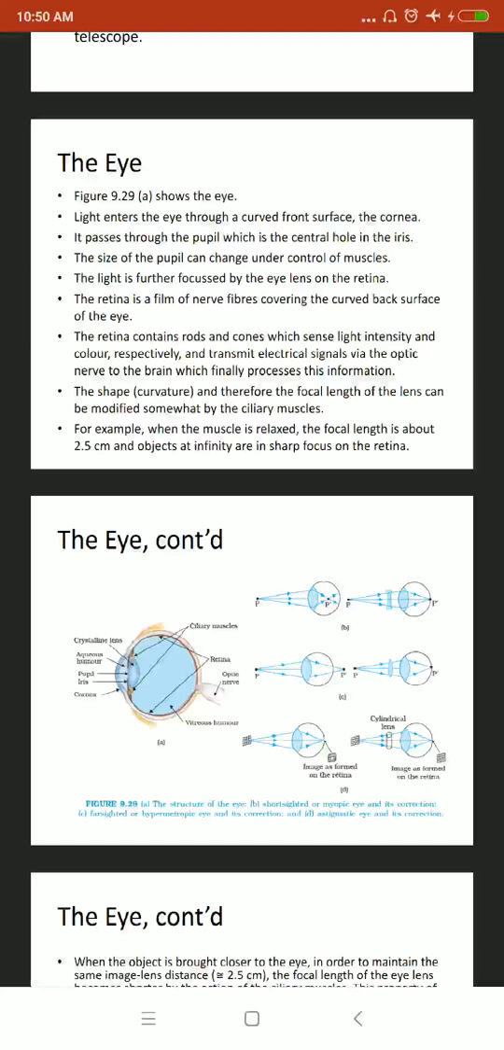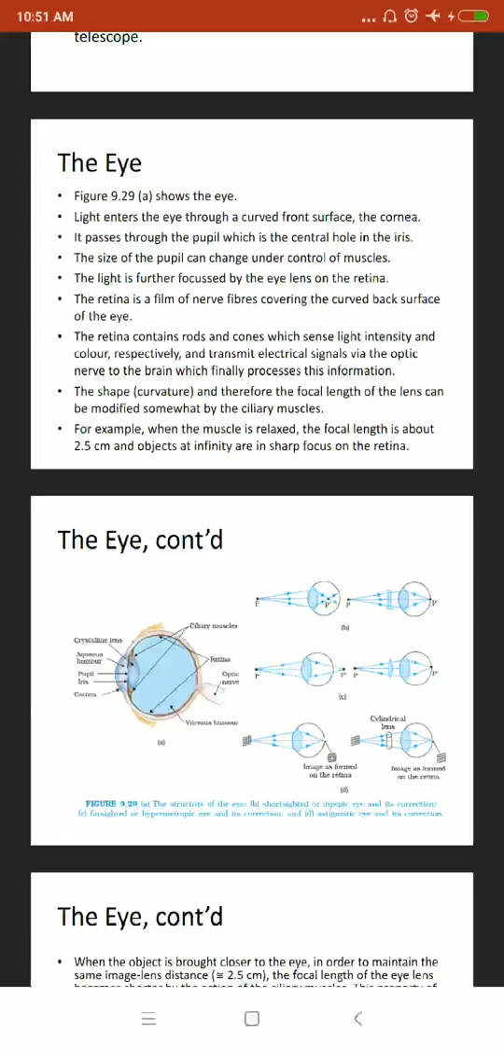The retina contains rods and cones which sense the light intensity and color, and transmit this electric signal to the brain via optic nerves, which finally processes the information. The curvature, shape, and focal length of the lens can be modified by ciliary muscles. For example, when the muscle is relaxed, then the focal length is about 2.5 centimeter, and objects at infinity are in sharp focus onto the retina.